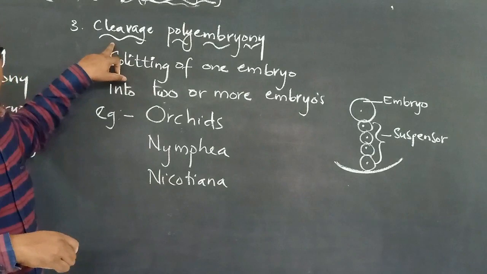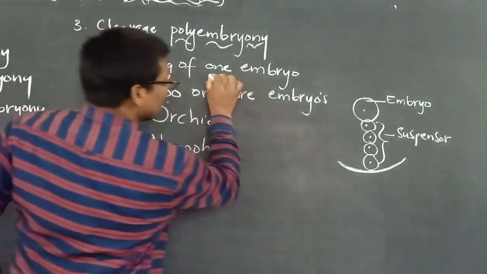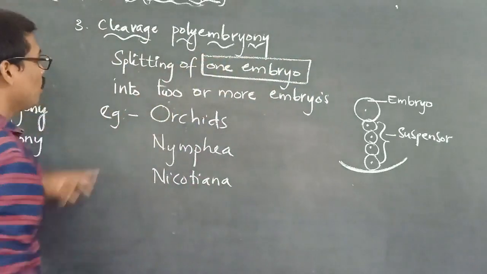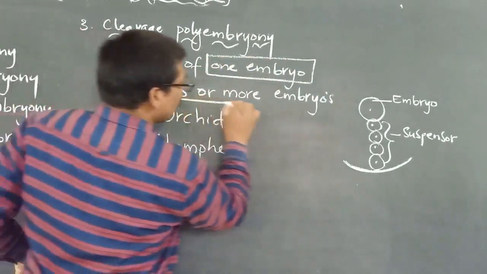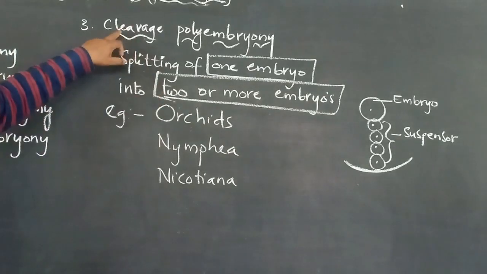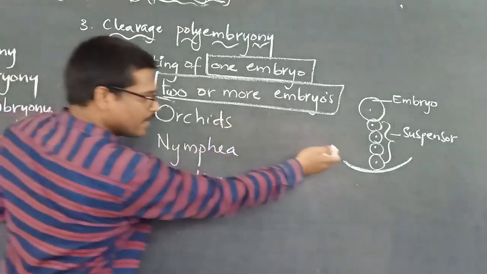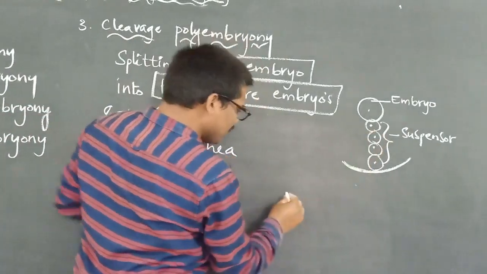Cleavage polyembryony means splitting of one embryo into two or more embryos. Splitting of one embryo into two or more embryos is called cleavage polyembryony. So here, let us take the same diagram.